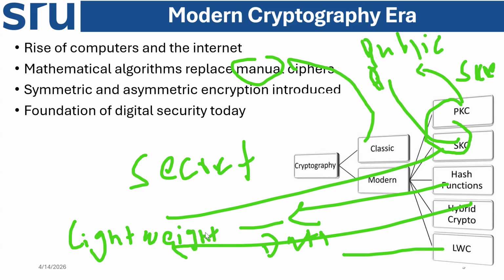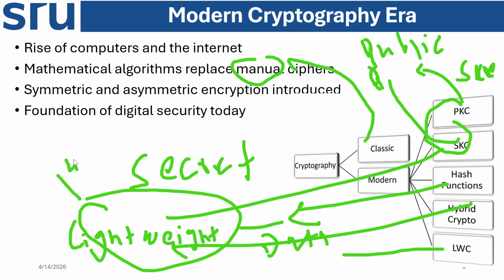What is lightweight cryptography? It is a specialized cryptographic algorithm designed for resource-constrained devices, like IoT sensors and smart cards, that have limited computational power, memory, and energy. Okay, so these are the modern technologies.